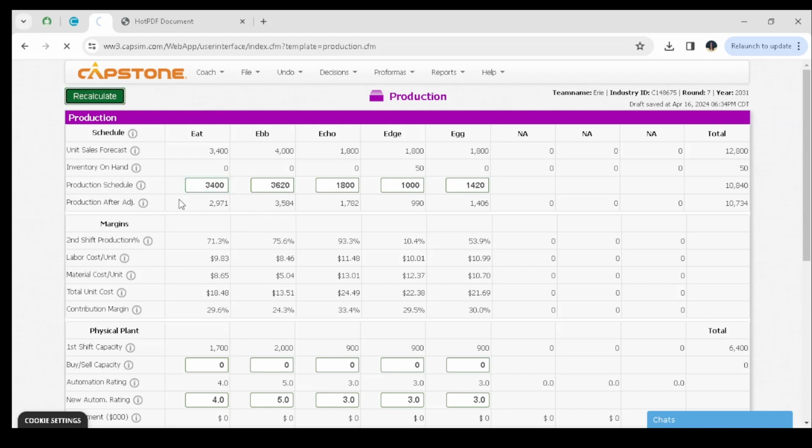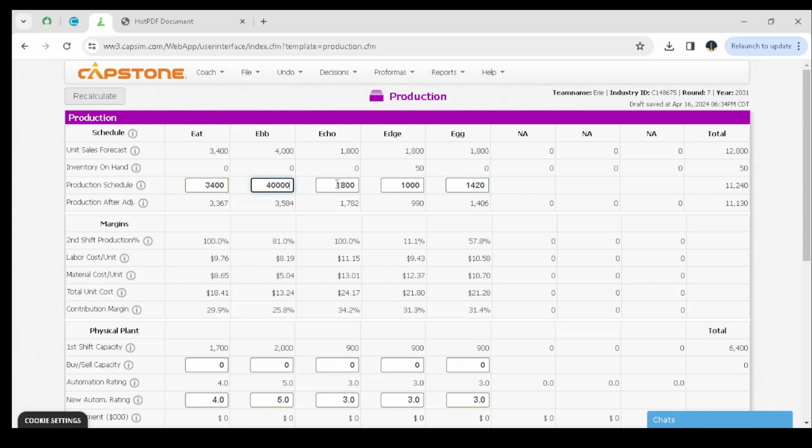Also, the reason why we are just producing 3,400 is that we don't have capacity to produce more products, so we are producing products to the maximum. Remember that at the moment you're focusing more on profits, and we need to make more sales for the company. For ebb, we forecasted 4,000, so we are going to produce only 4,000 products.